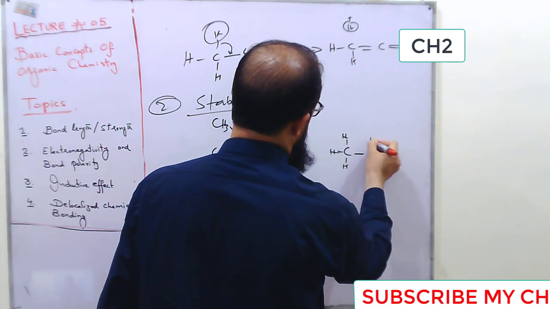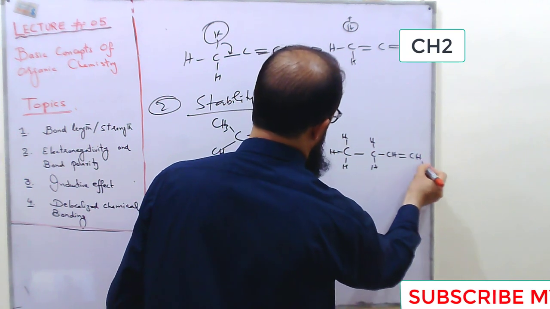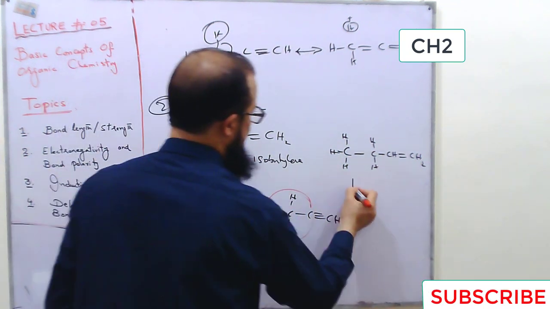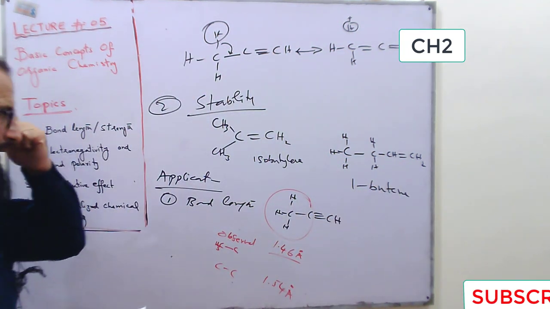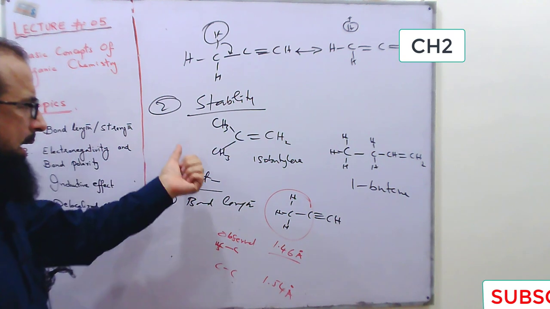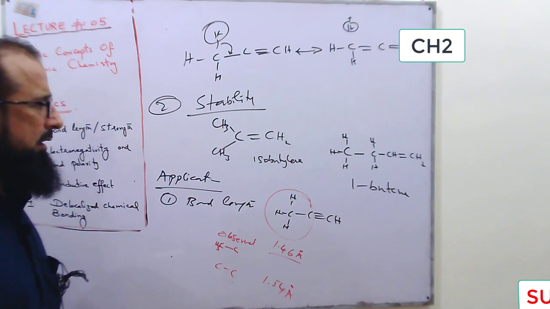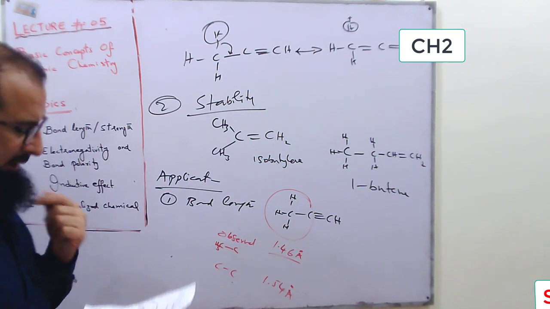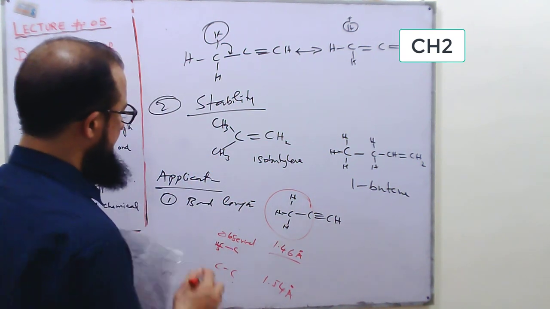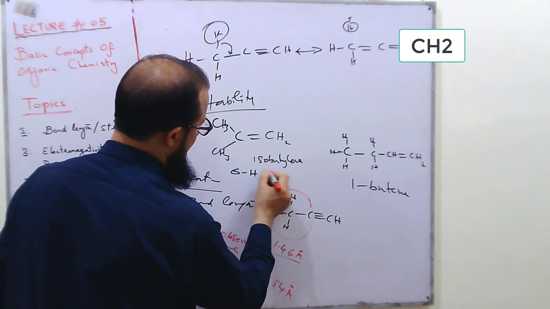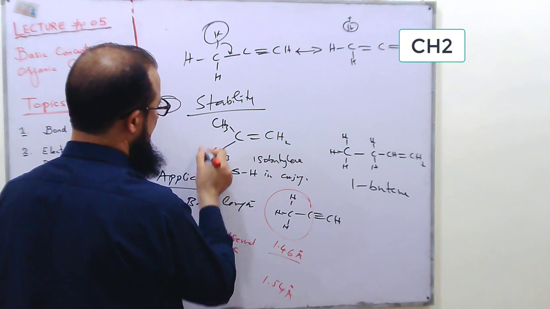If we compare the stability of 1-butene with isobutylene, so this is 1-butene. Now we can predict the stability on the basis of the number of hydrogens on the carbon near the conjugated point. In isobutylene, we have 6 hydrogens in conjugation: 3 hydrogens with this methyl group and 3 hydrogens with this methyl group.